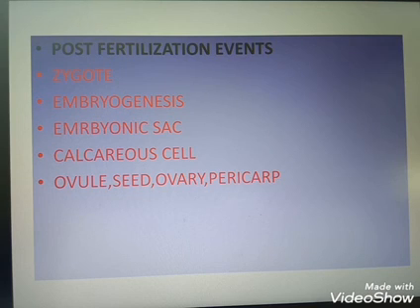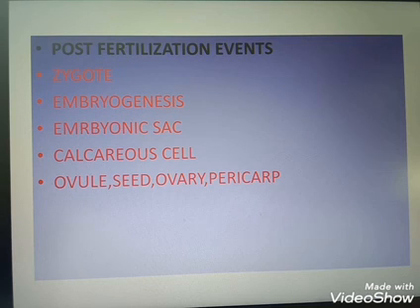Seeds help in the formation of the next generation, but in parthenocarpy the seeds are not produced. That means the parthenocarpic products are not able to produce the next generation. They are sterile. Clear?